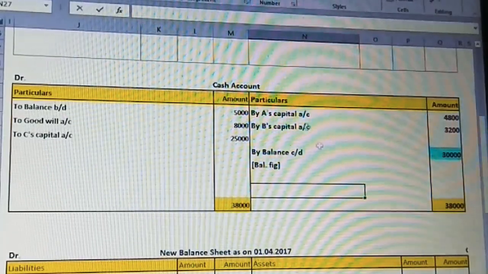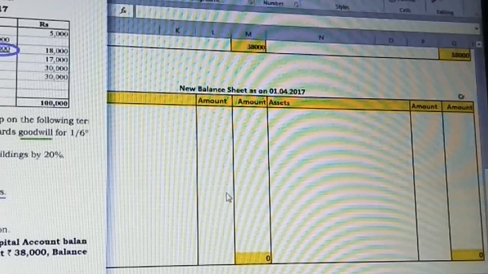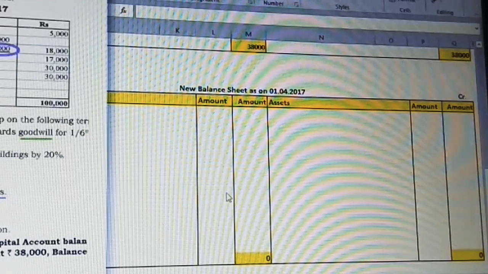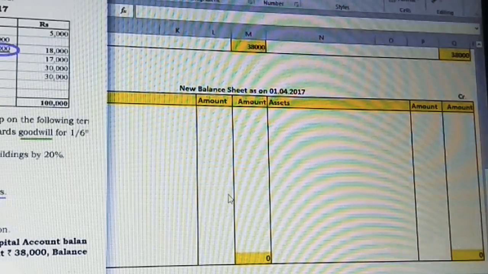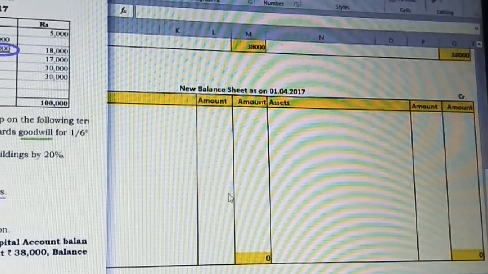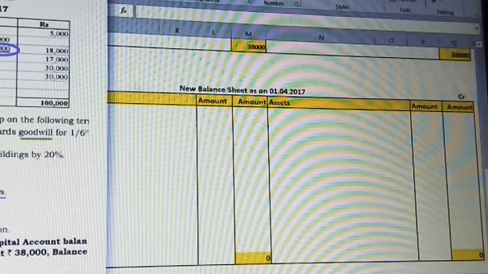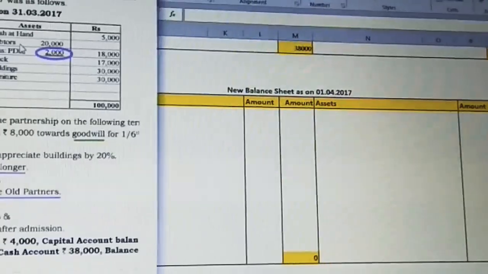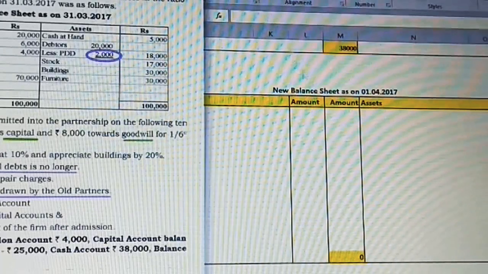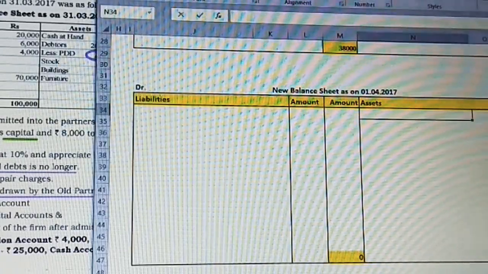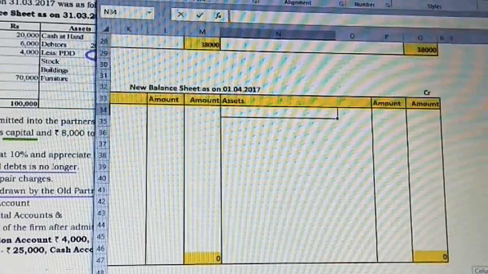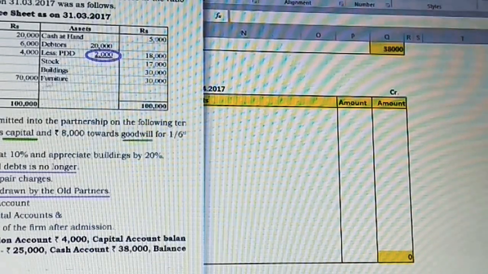It's very simple. Coming to the new balance sheet, it's going to be the balance sheet as on 1st April 2017. Moving on to the asset values from the question, just observe. I'm going to concentrate on the asset items first. Let me push it up. So first we are going to concentrate on the assets.